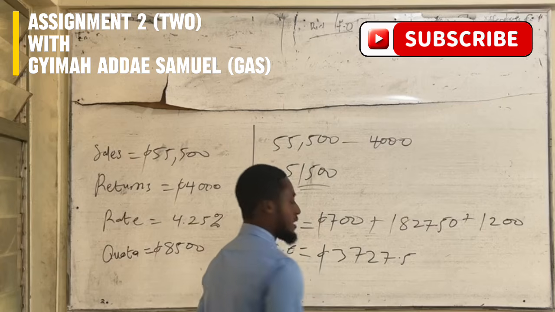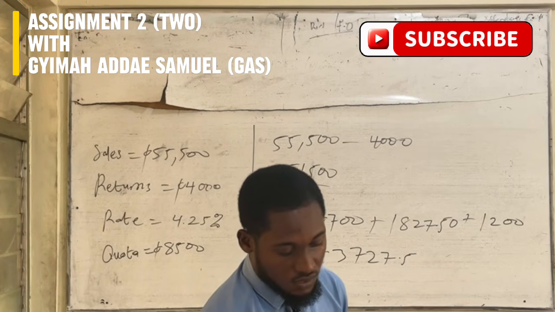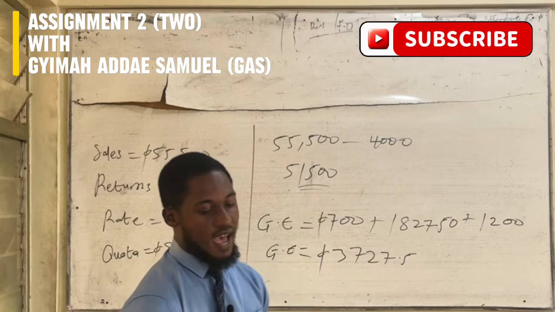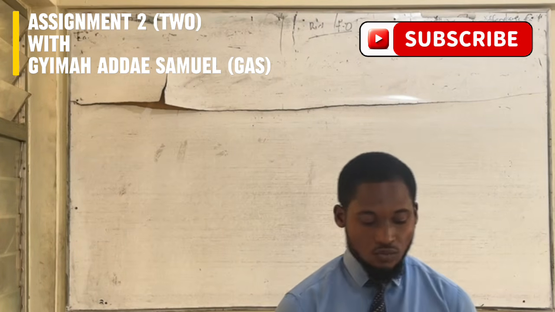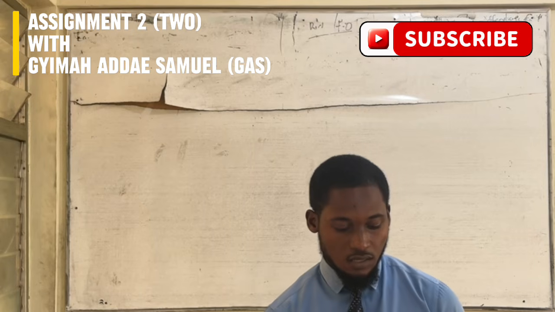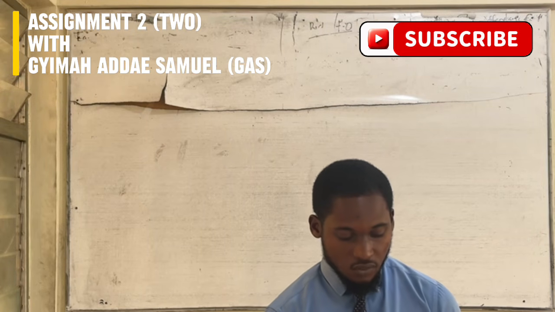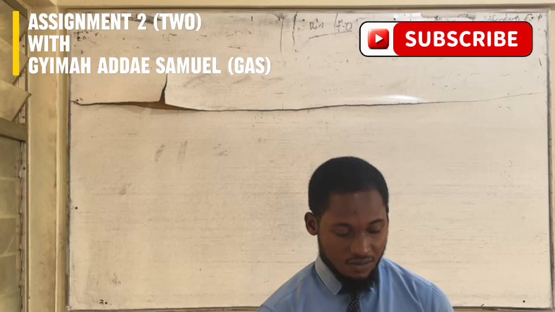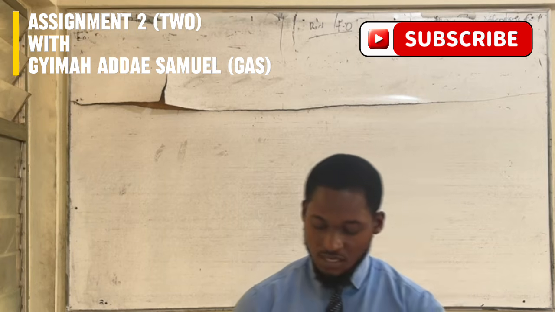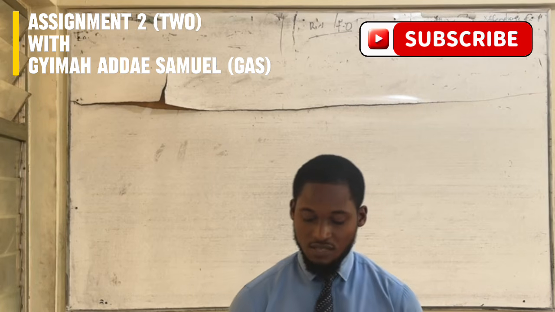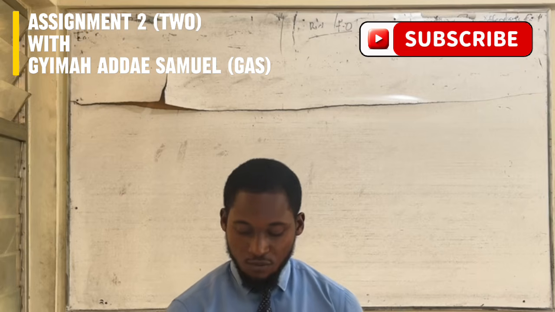3,727.5 Ghana cedis. So we move on to the next question, which is question VIII. It says, how much will a supervisor who makes a personal sale of 35,000 Ghana cedis earn in all if store sales for the same period is 136,500? Personal commission's formula is commission amount times rate. So override 2 is override amount times override rate.